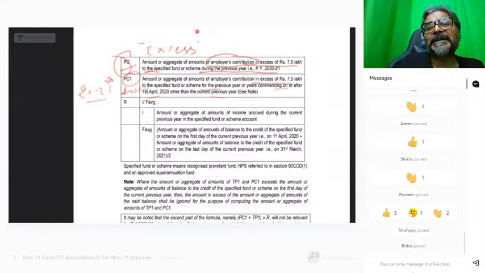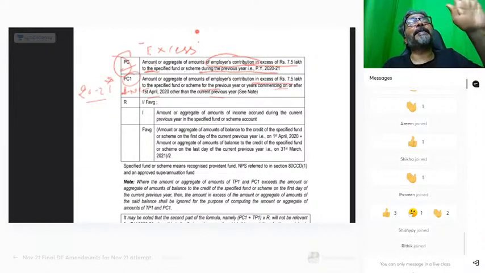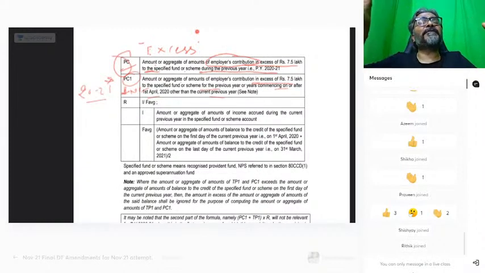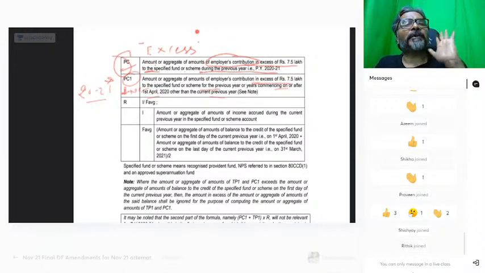PC is nothing but the excess. Please define excess, and you should try to close your eyes and try to recollect what is excess. Excess is the employer contribution to those 3 funds in excess of rupees 7.5 lakhs. So that excess portion is your PC. Did you all get this one?